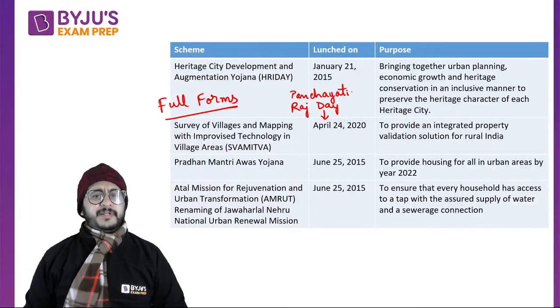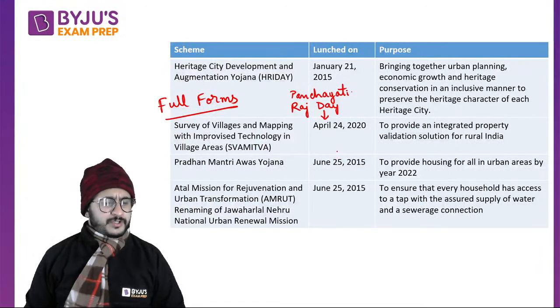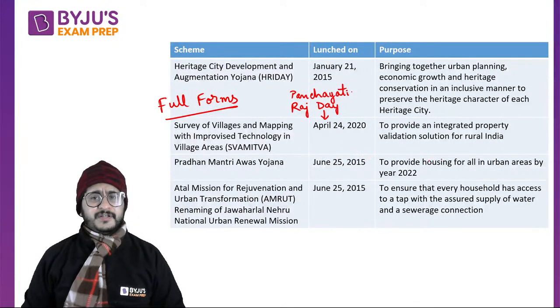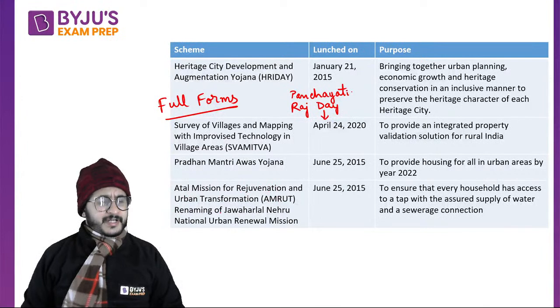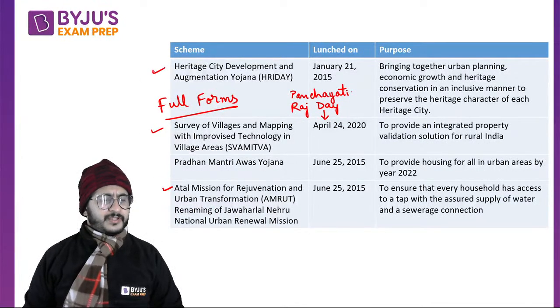Then Pradhan Mantri Awas Yojana was launched in June 2015, right? It is to provide housing for all in urban areas. And then Amrut is Atal Mission for Rejuvenation and Urban Transformation, right? So I said that these full forms are quite important. Amrut, Swamitva, Hriday, they might ask you.